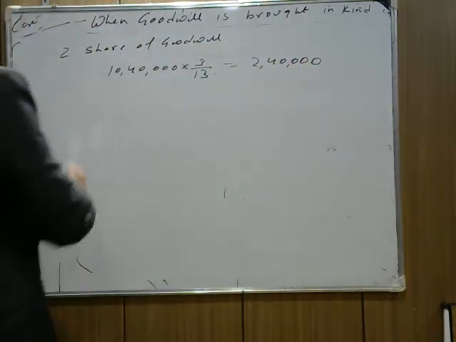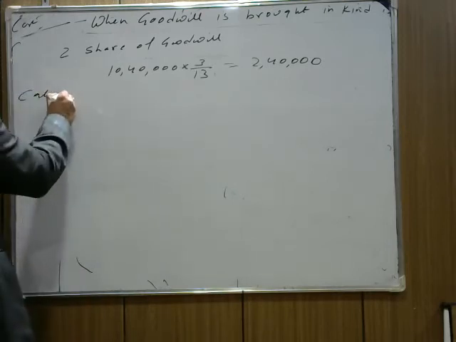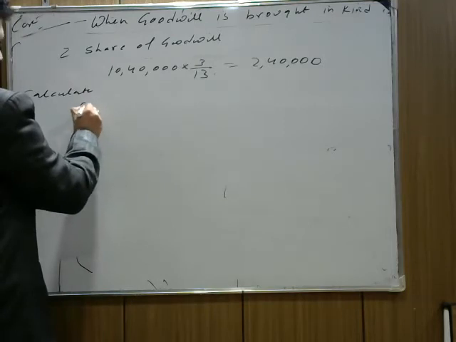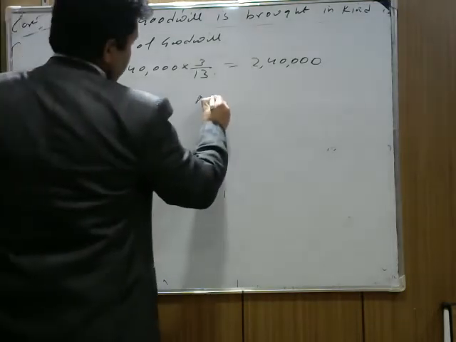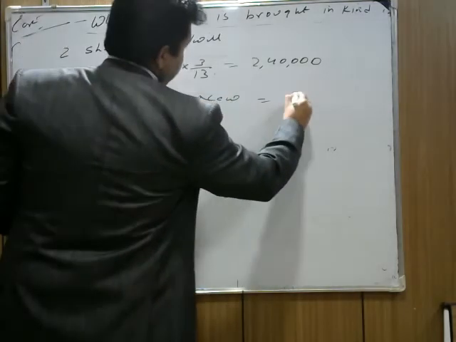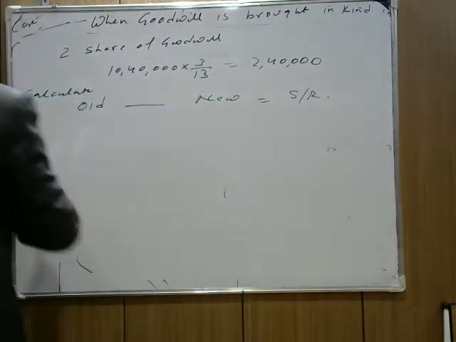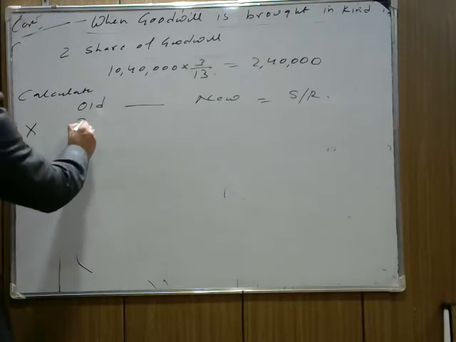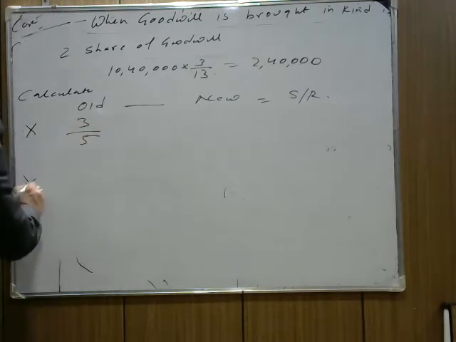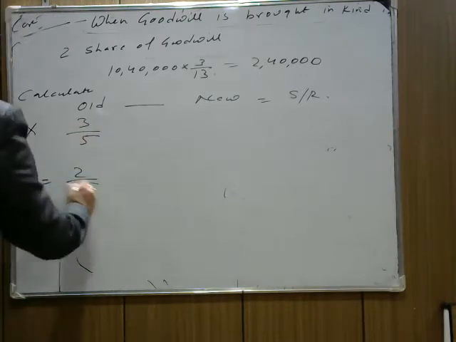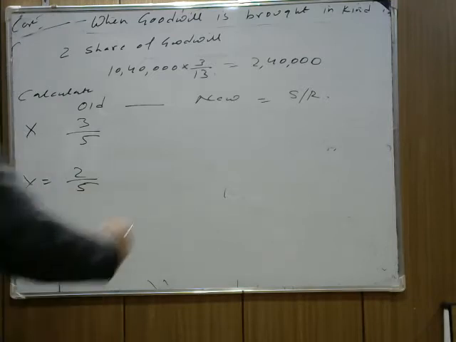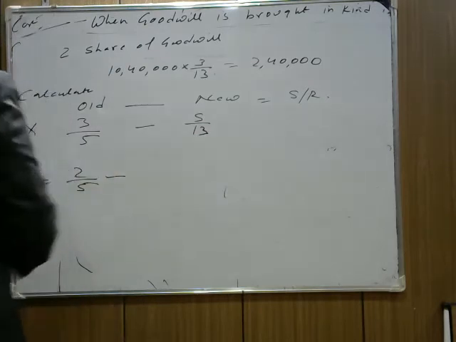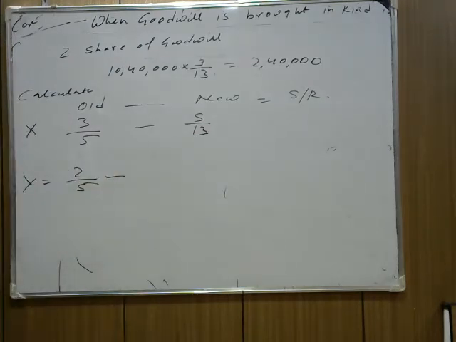Next part is to calculate the sacrificing ratio. We write old minus new, then we get the sacrificing ratio. First is X. X's old share is 3/5 and Y's old share is 2/5. What is X's new share? It is 5/13. What is Y's new share? Again 5/13.